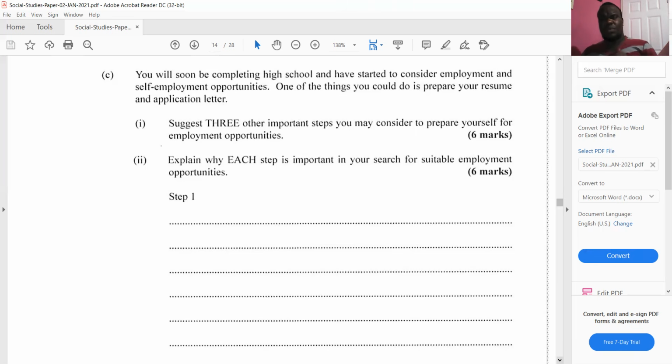So one of the most important things to consider when preparing for employment is the type of job that you desire. So as early as possible, you need to know the type of job that you would want, or the type of business that you would want to open or go into. So you must have knowledge of the job that you want or the business that you are going to open.